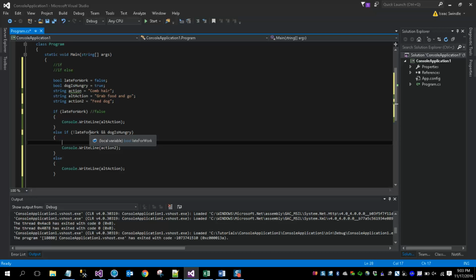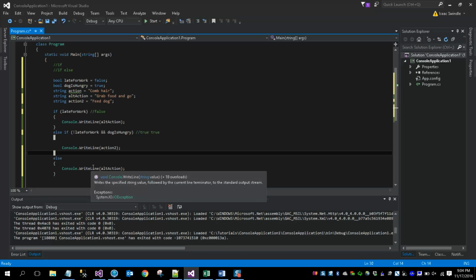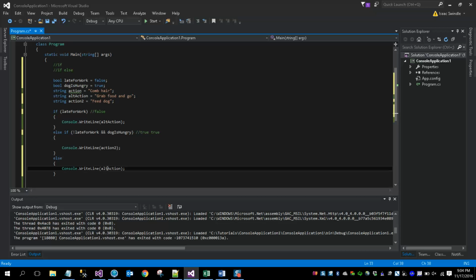Else, if I'm not late for work, late for work is false, so that actually evaluates to true, and ampersand ampersand, the dog is hungry, which is true, so that evaluates to true, then feed the dog. Else, comb hair. No, sorry, grab food and go. Let's comb hair here. Else, comb hair.